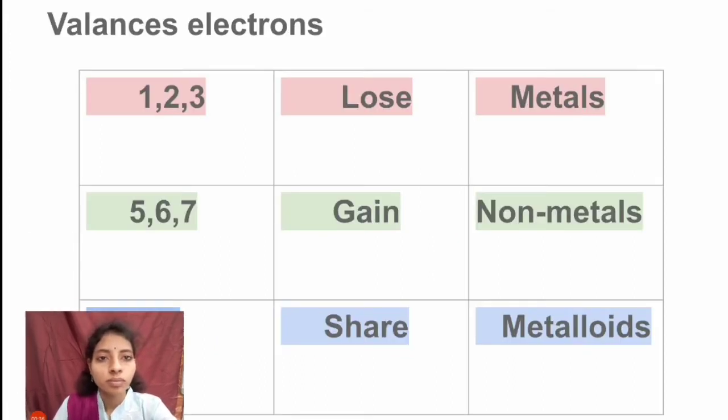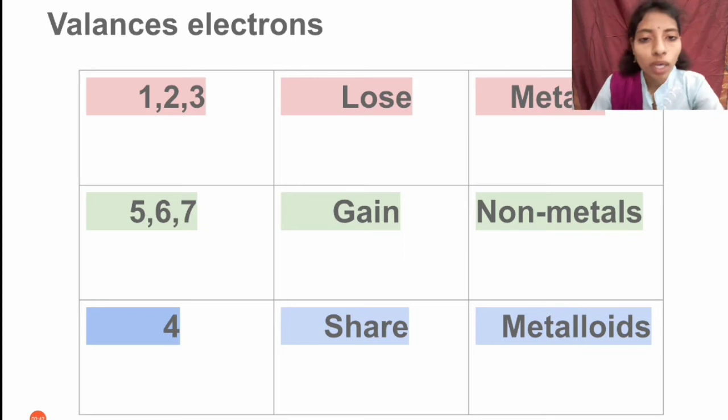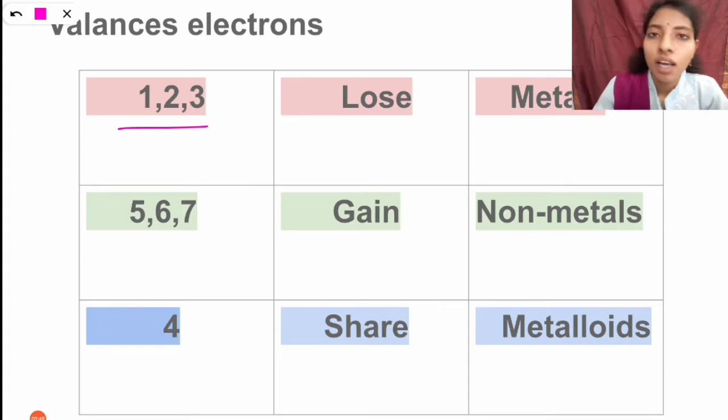See here, already you know valence electrons of these metals and non-metals. When the elements have 1, 2, 3 valence electrons, they are ready to lose electrons from their valency shell to get octet configuration.